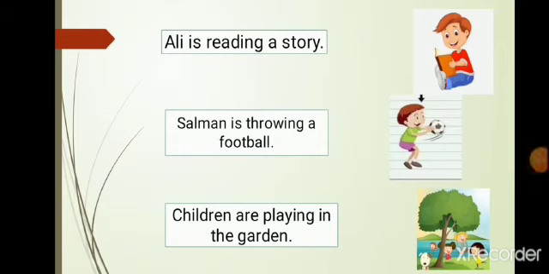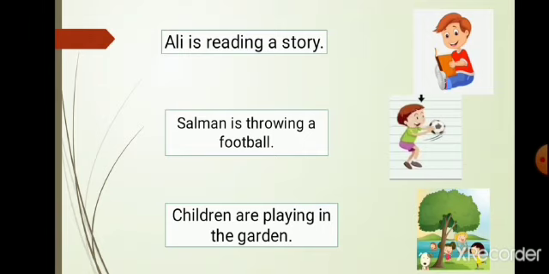Picture number 3. Picture number 3 is the picture of a garden in which there are many children. So what are the children doing? Which action are they performing? Children are playing in the garden. What are the children doing in the garden? Playing.